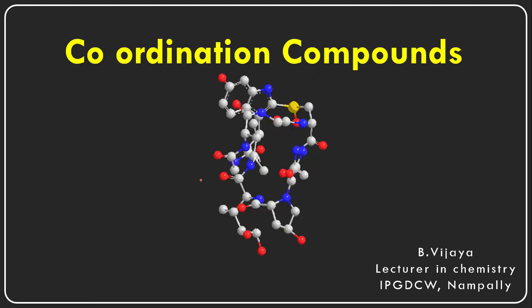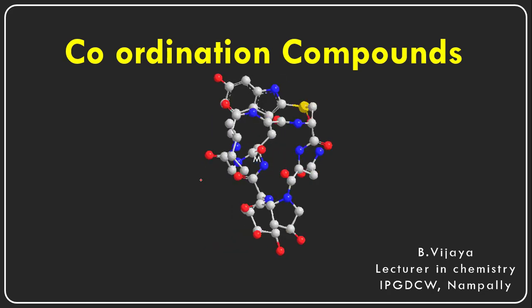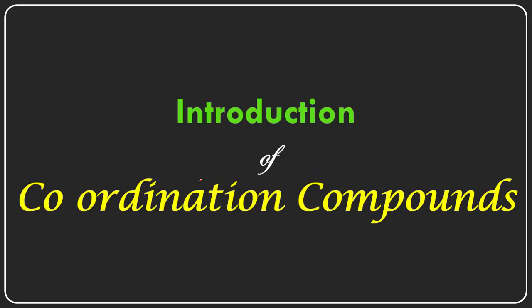We are discussing the chapter called Coordination Compounds. And what are the coordination compounds? This chapter is very important especially for UG students, meaning BSc students, and also for PG students. In undergraduation, BSc students have this coordination chapter from the third semester onwards. Third semester, fourth semester, fifth semester, they have the coordination compounds, and in the sixth semester they have the applications of the coordination compounds.